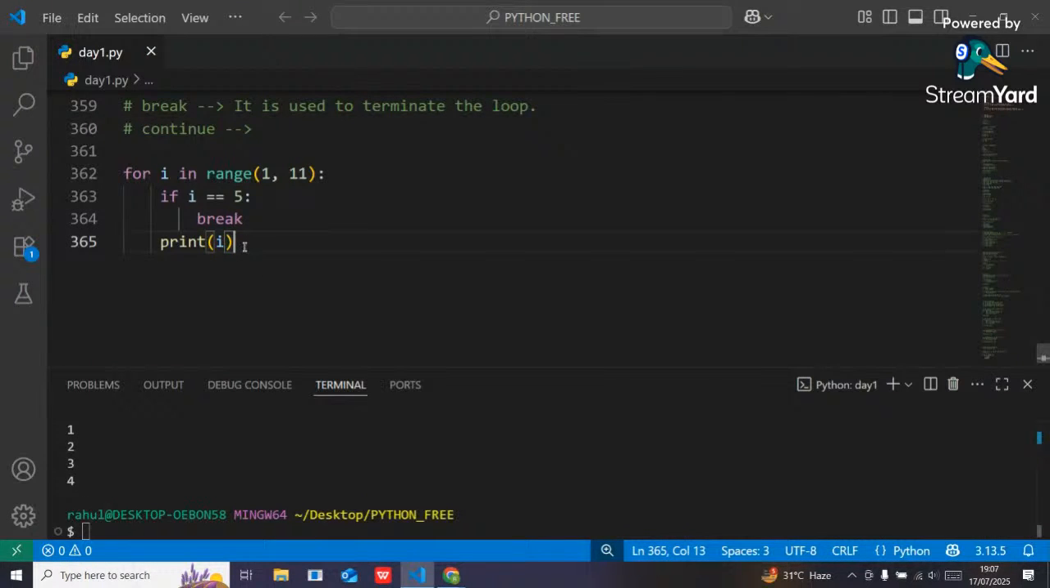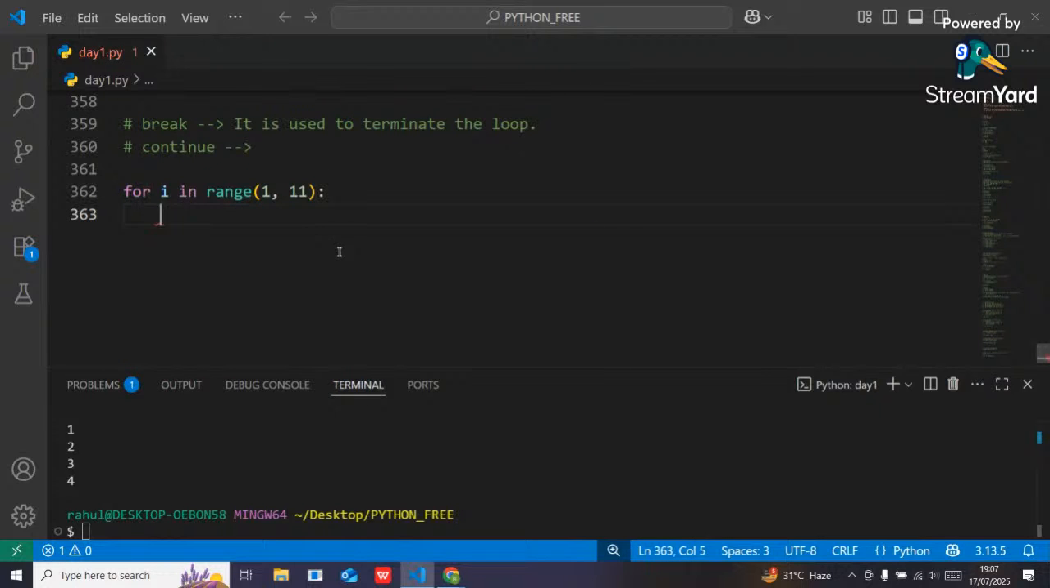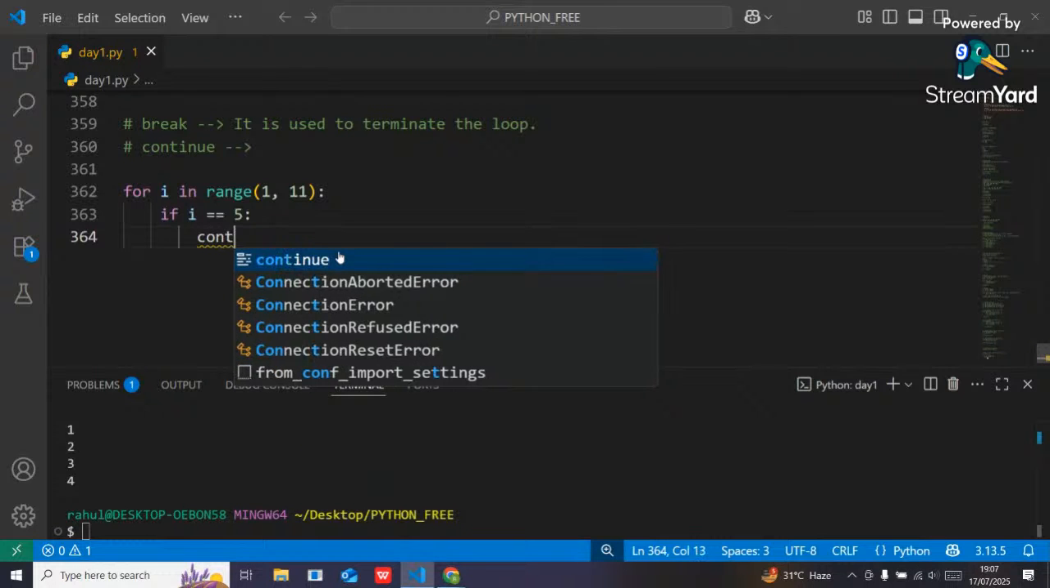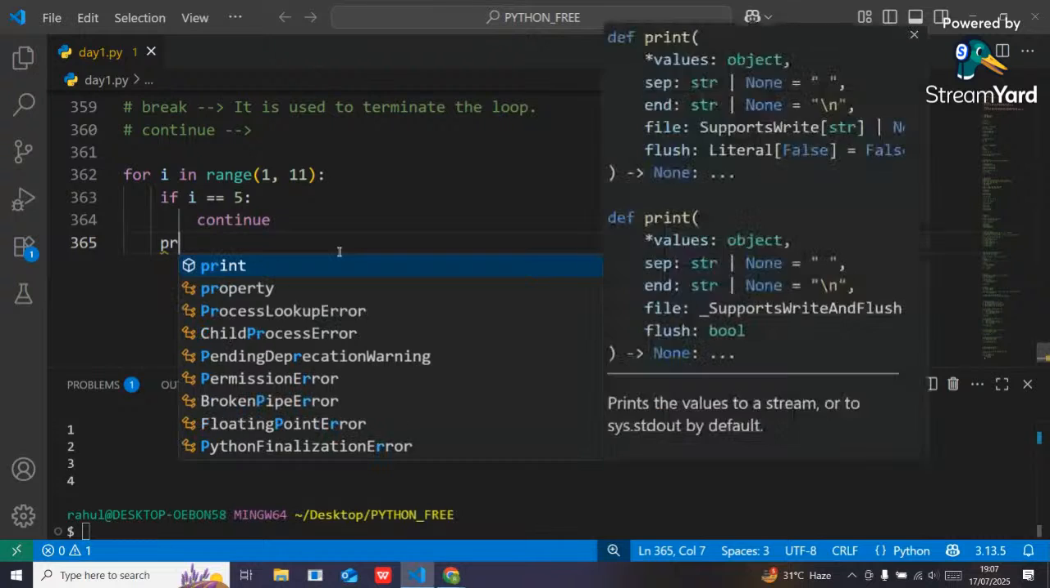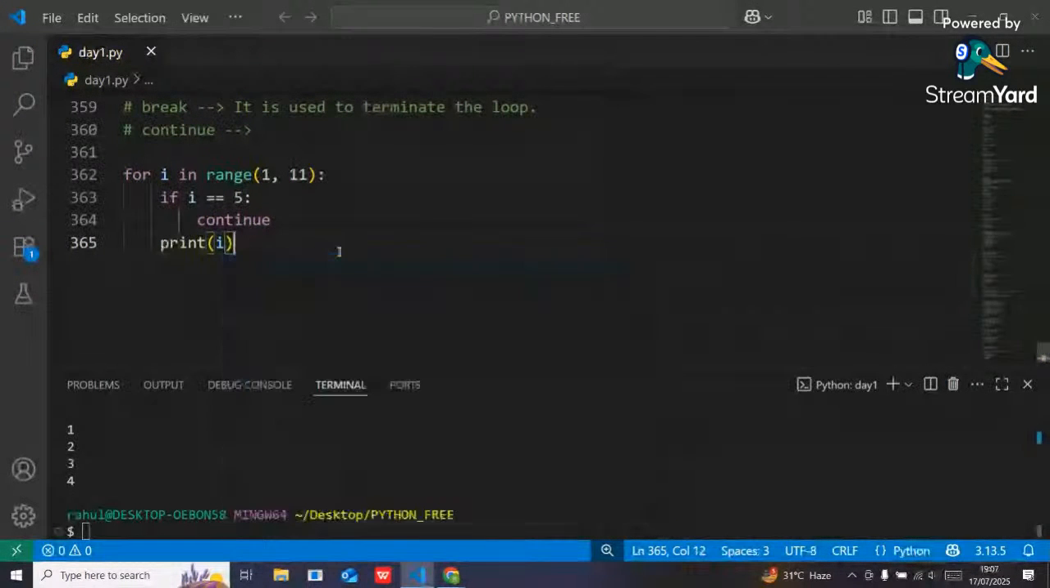So here, let's see, guys. Suppose I want to check if my value of i is equal to 5, then what should I do? I simply continue, and here print the value of i. Let's see what values will be printed. Can anybody tell me, guys, what values will be printed in my console?